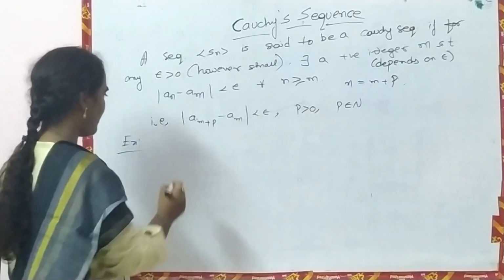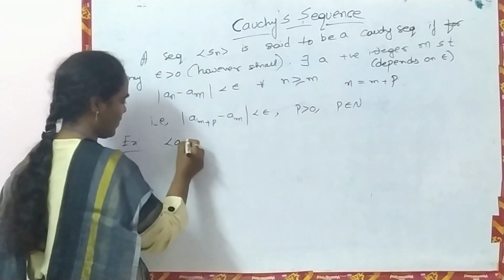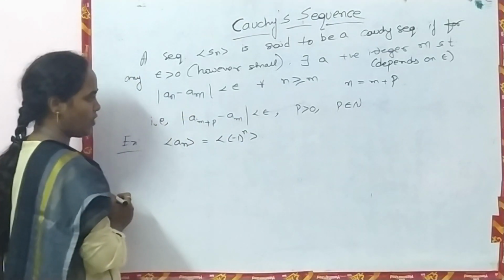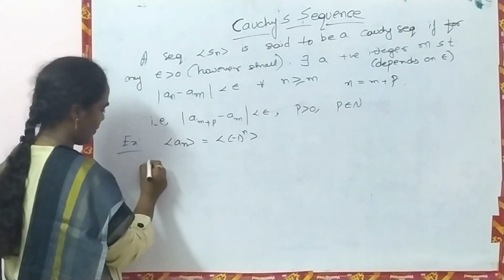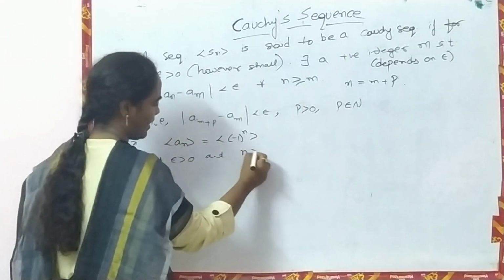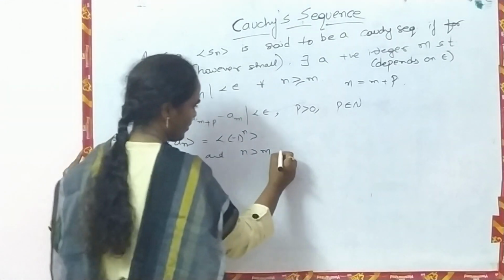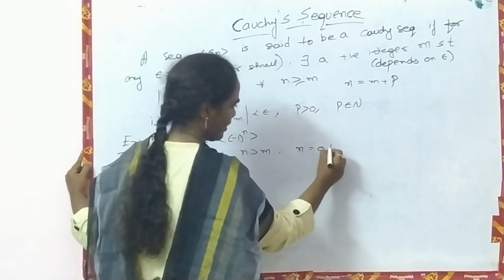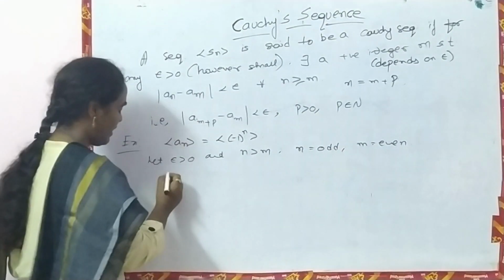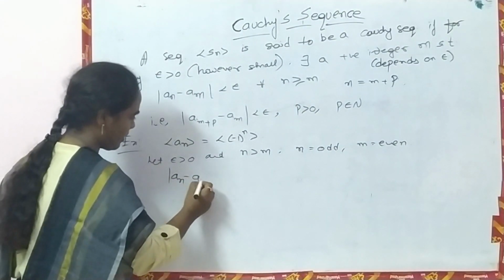Now we will take one more example. Let us suppose sequence a_n is equal to minus 1 whole to the power of n. So let epsilon greater than 0 and n greater than m. Let us choose n as an odd number and m as an even number. Then what is modulus of a_n minus a_m?